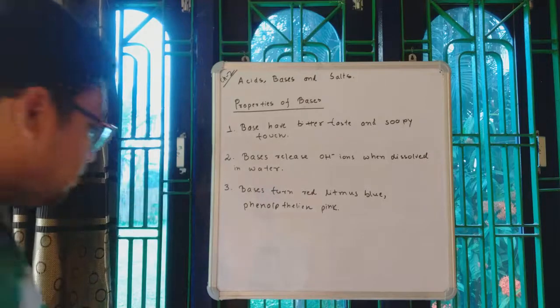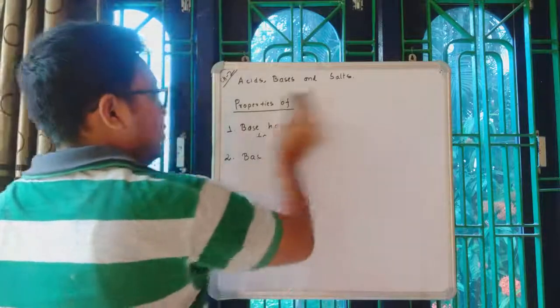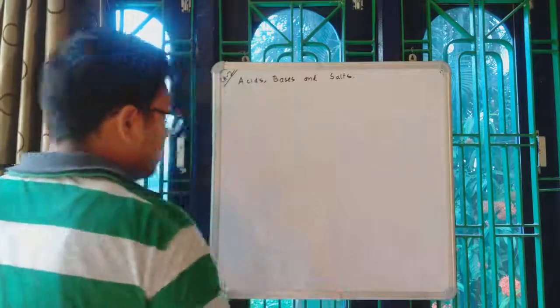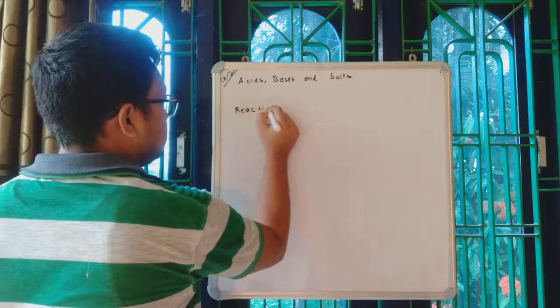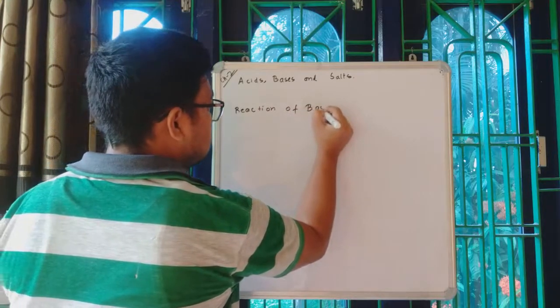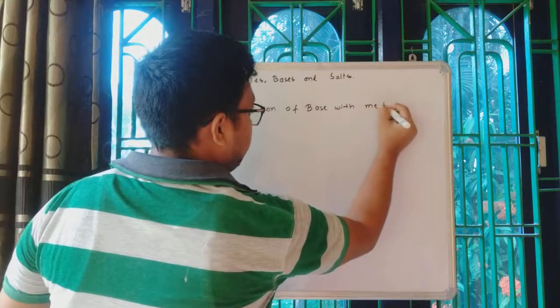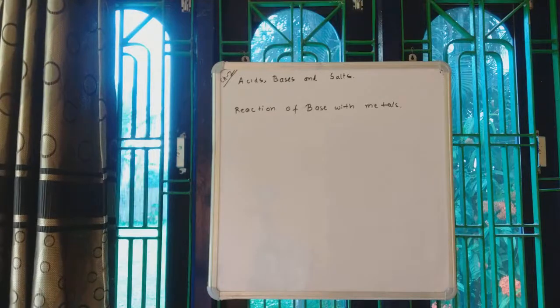So let's come to the first reaction of base, that is reaction of base with metals.